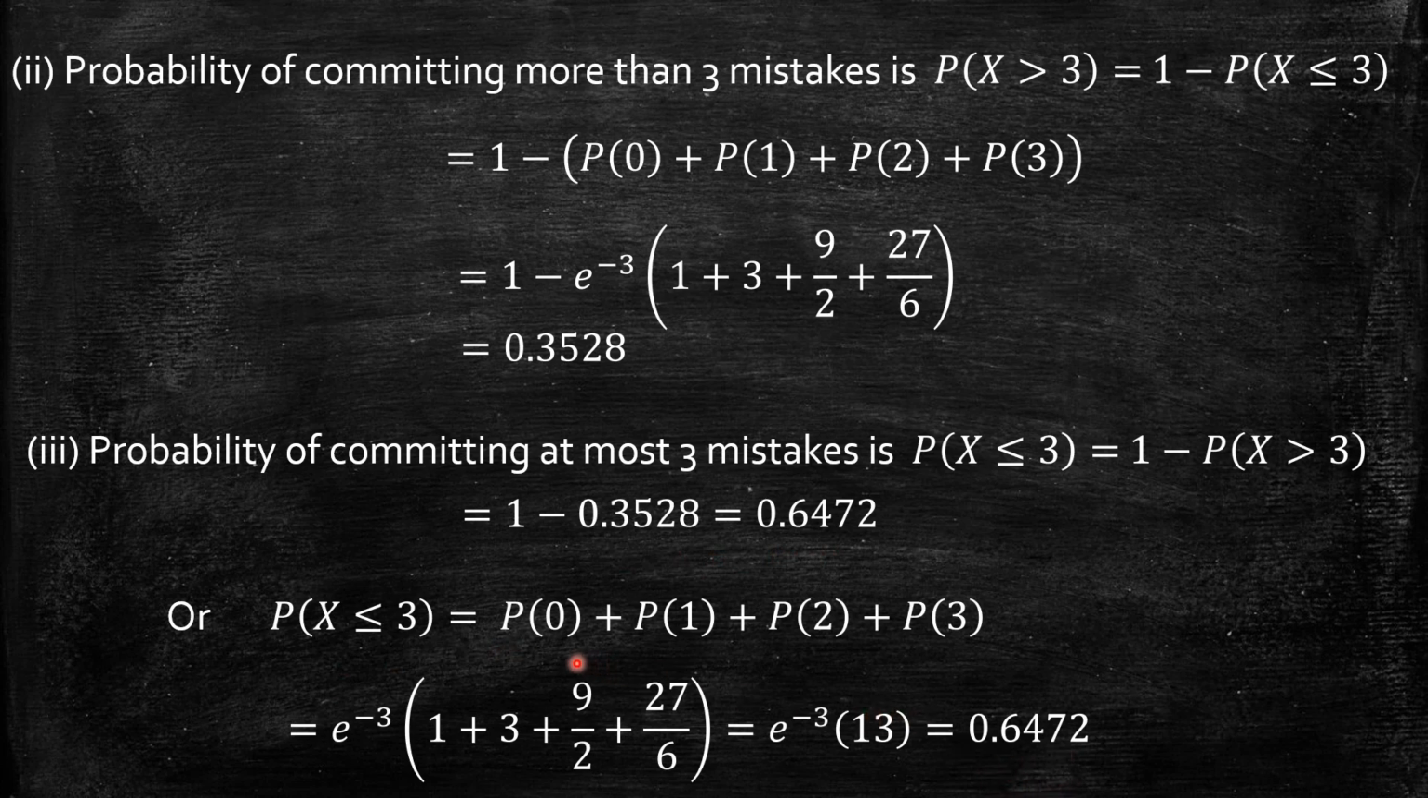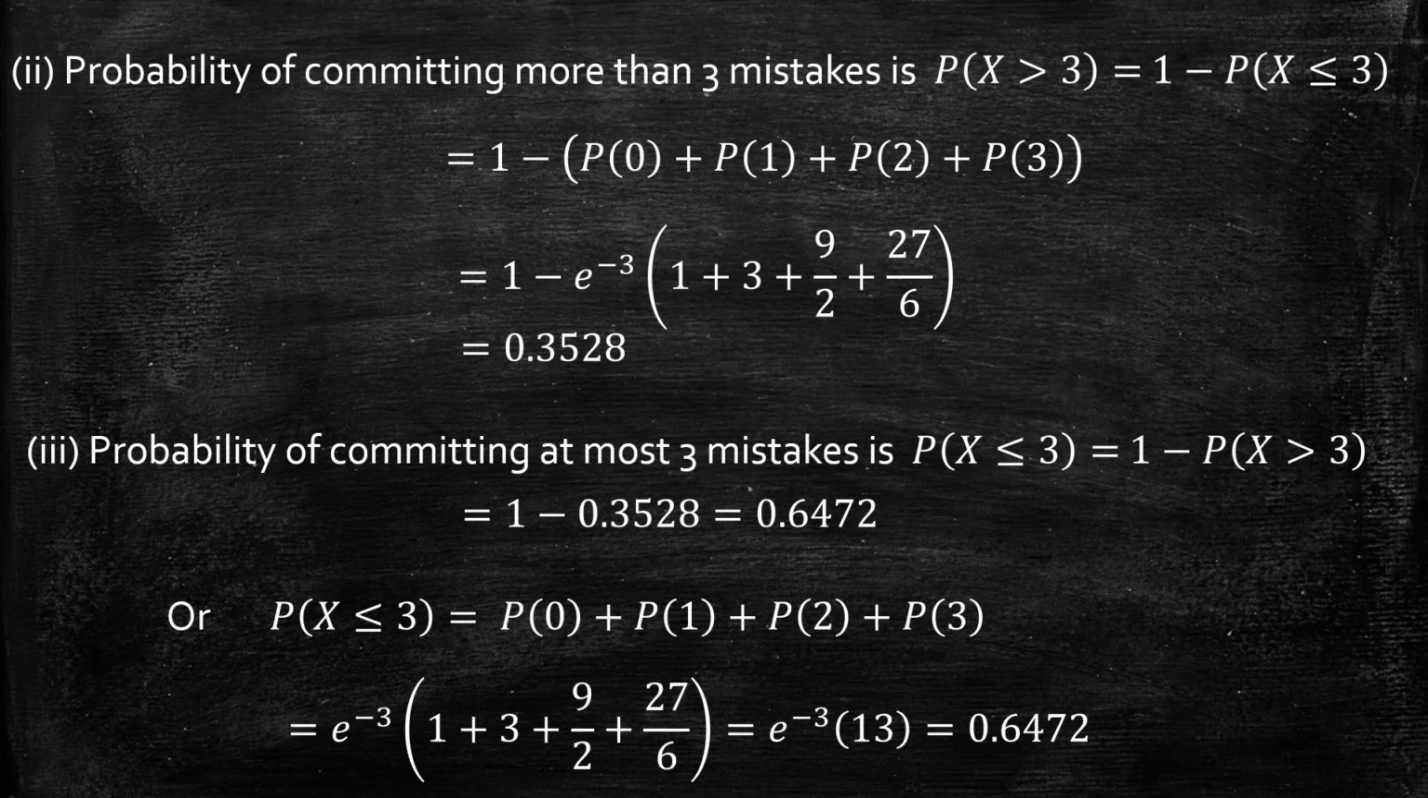But we have to substitute all these data. So when x equal to 0, exponential minus 3 is common anyhow. So m power x by x factorial, for x equal to 0, 1, 2, 3, substitute, we will get this. It simplifies to 0.6472.